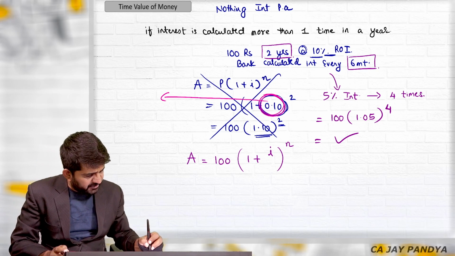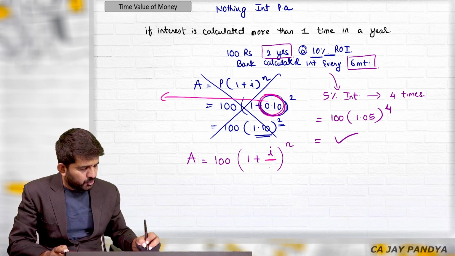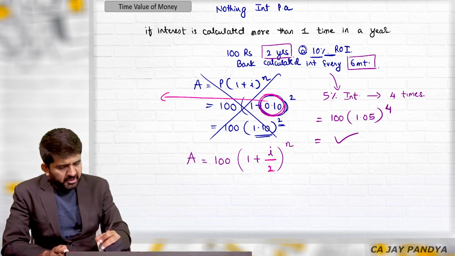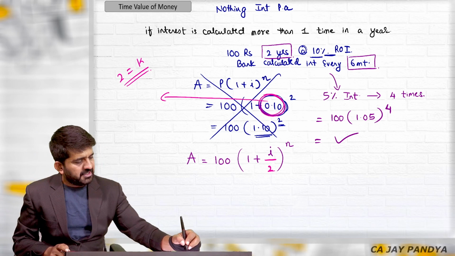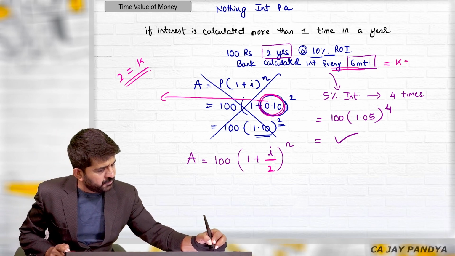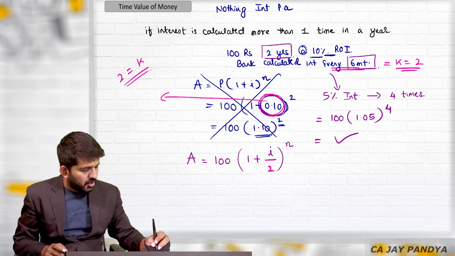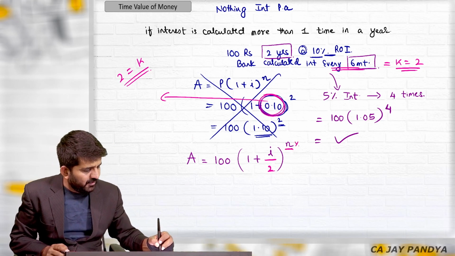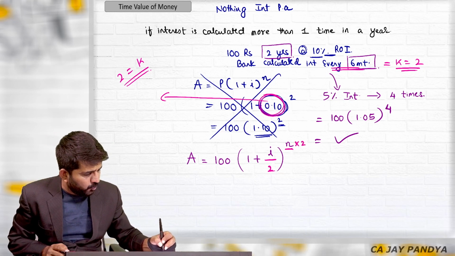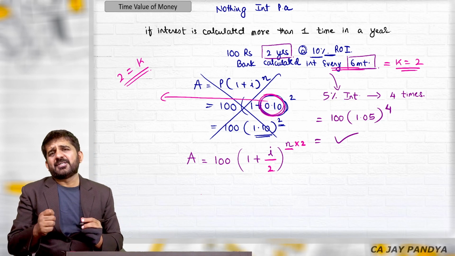This is 10% right now. We want to make it 5%, so divided by 2. And what is the 2 in our case? K, the number of times interest is calculated: every 6 months, so K is equal to 2. And what is N? The number of years is 2. We want to convert it into 4, so multiplied by 2. So a simple thing.